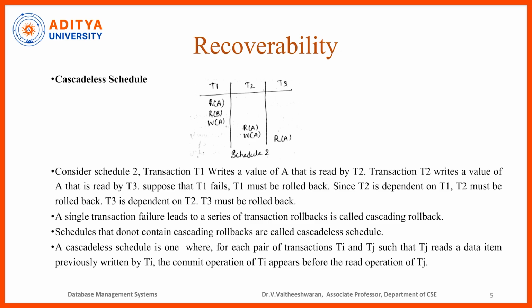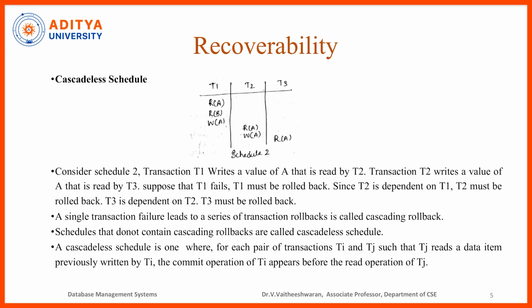In a cascadeless schedule, we consider T1, T2, T3. In T1: read of A, read of B, write of A. In T2: read of A, write of A. In T3: read of A. Consider schedule 2. Transaction T1 writes the value of A that is read by T2. Transaction T2 writes the value of A that is read by T3. Suppose that T1 fails, T1 must be rolled back.